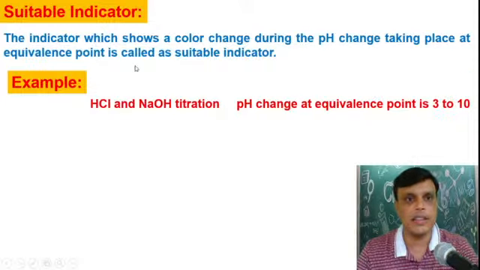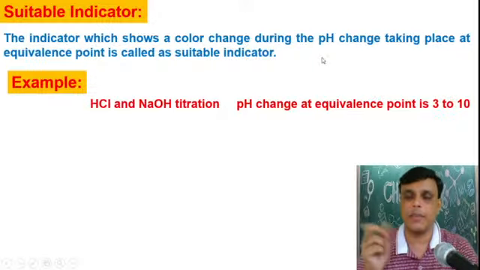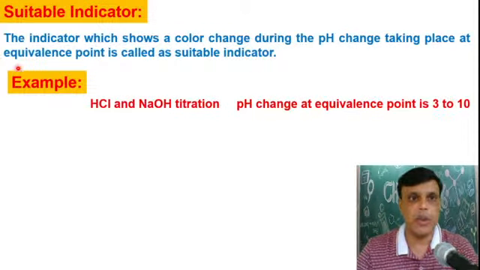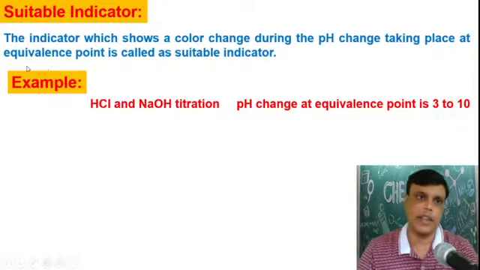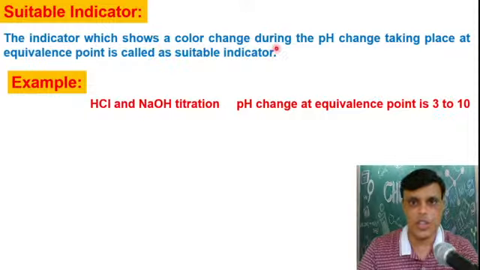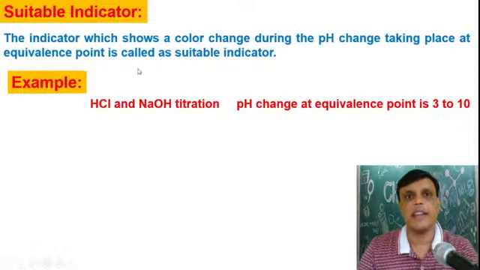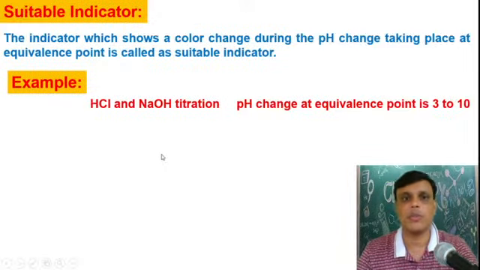When the indicator shows a color change and the pH change at the same time, and that point is called the equivalence point, then we call that indicator a suitable indicator. When the color change or pH change takes place at the equivalence point, that indicator is called a suitable indicator.